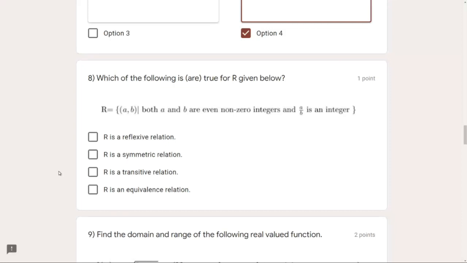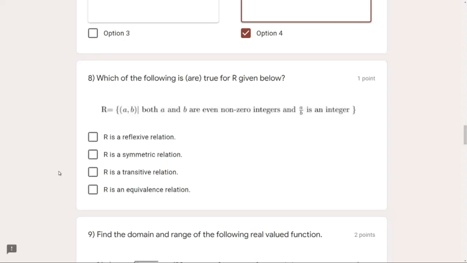Can I have (1, 1) as an element in this relation? Can I have (2, 2)? Can I have similar numbers as an element of this relation? And if the answer is yes for all the numbers which are possible for this relation, then yes, it is a reflexive relation. So let's see whether R is a reflexive relation or not.